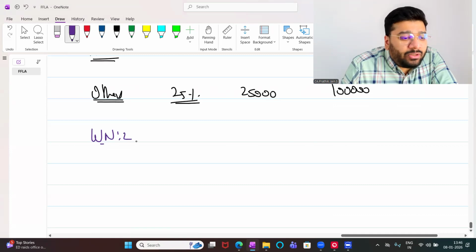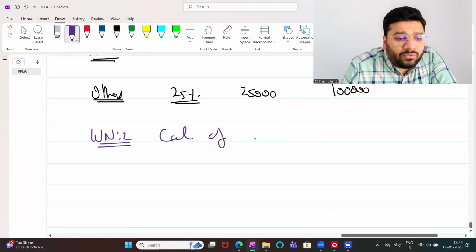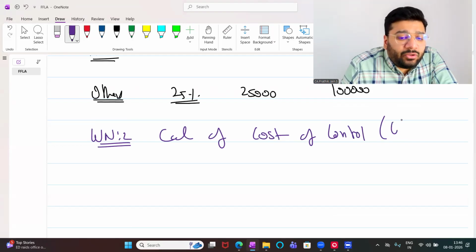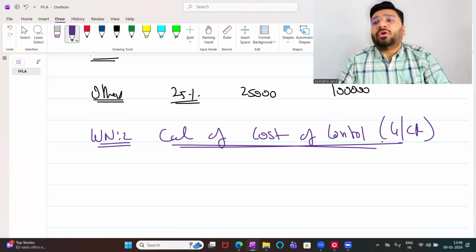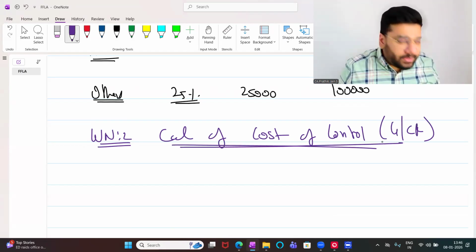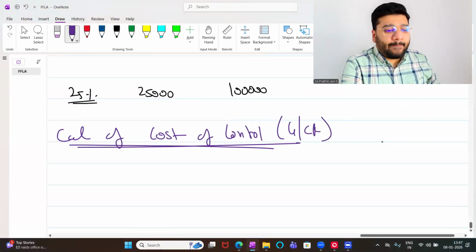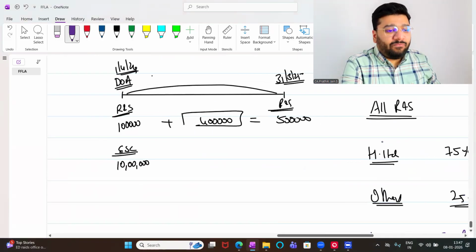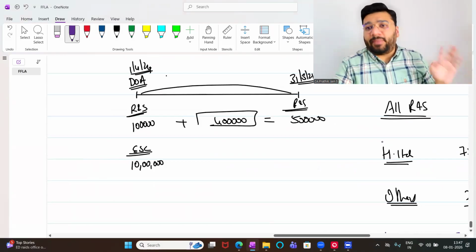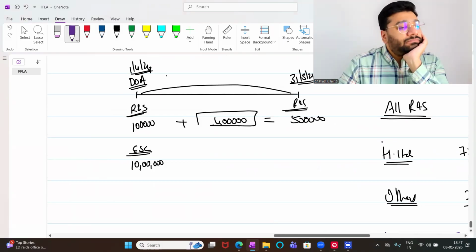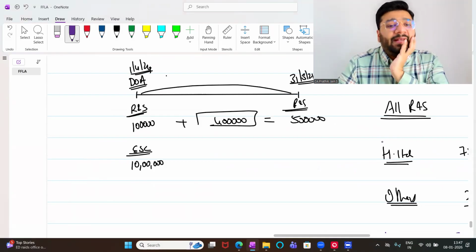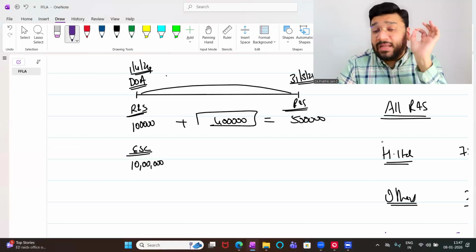Next is working note number 2, calculation of cost of control, which is nothing but goodwill or capital reserve. Now you will not do anything, you'll observe. First I'll do it conceptually, then we'll do the format. Listen. Pen down. Observe. Very important point.